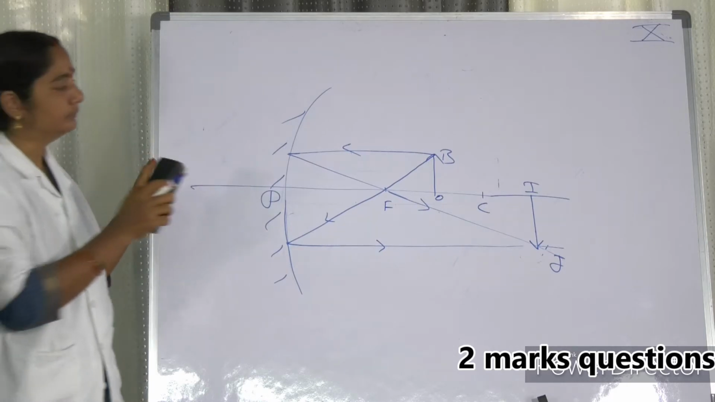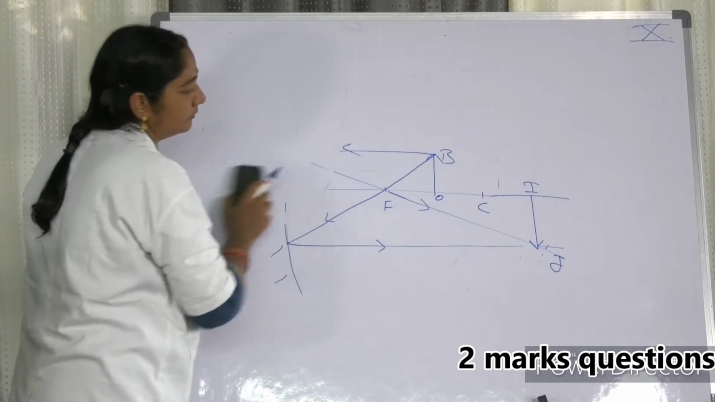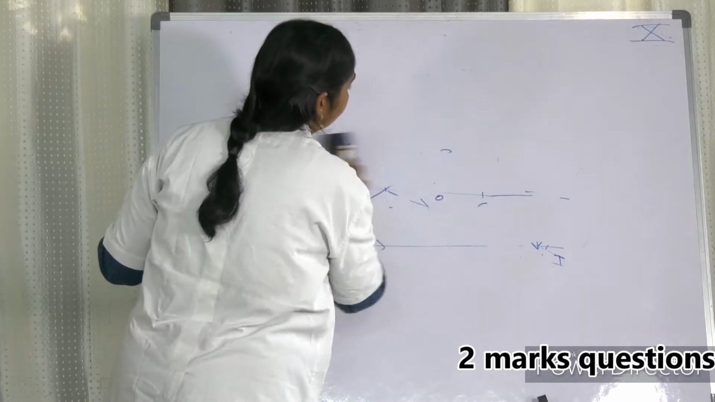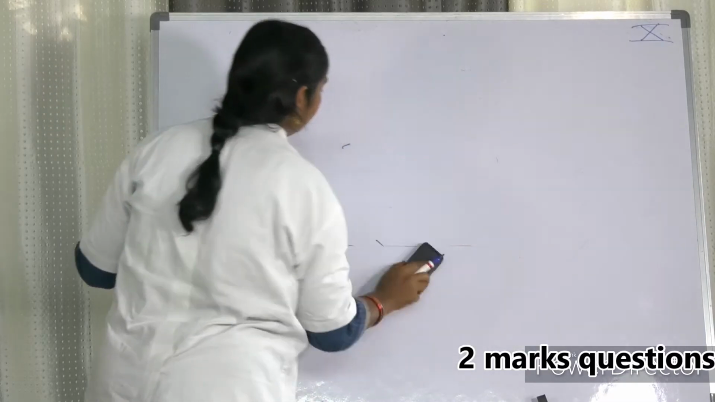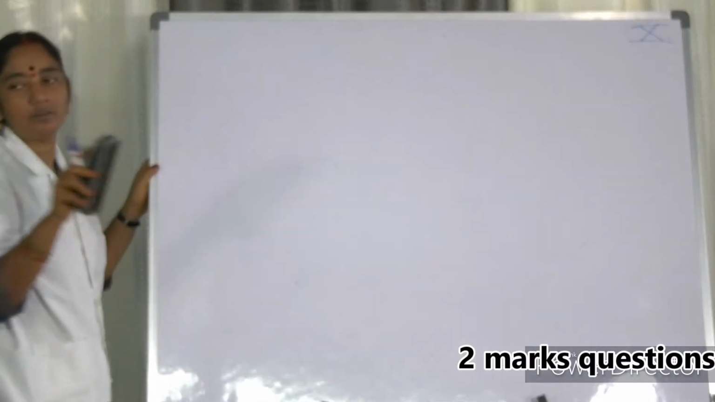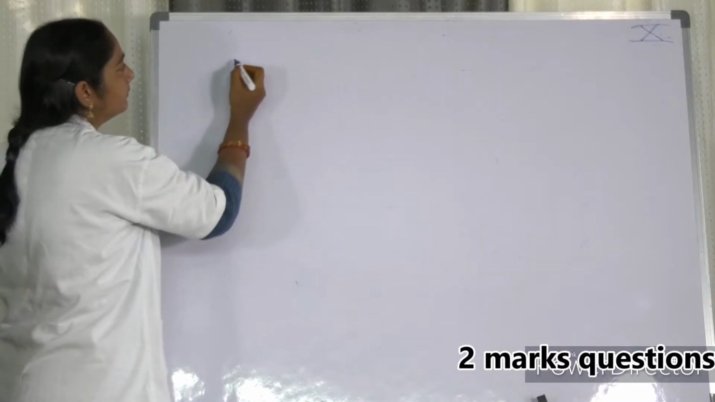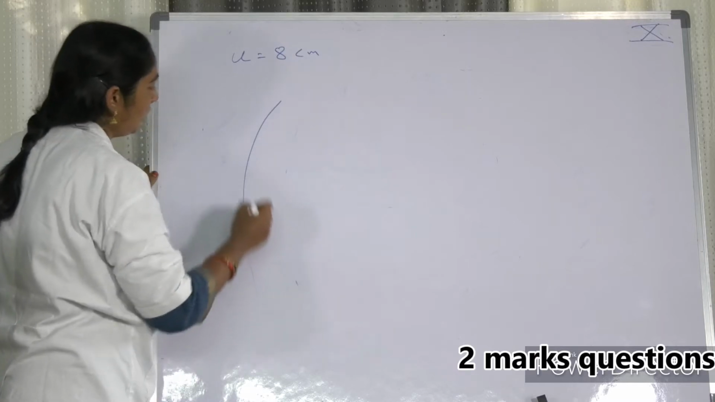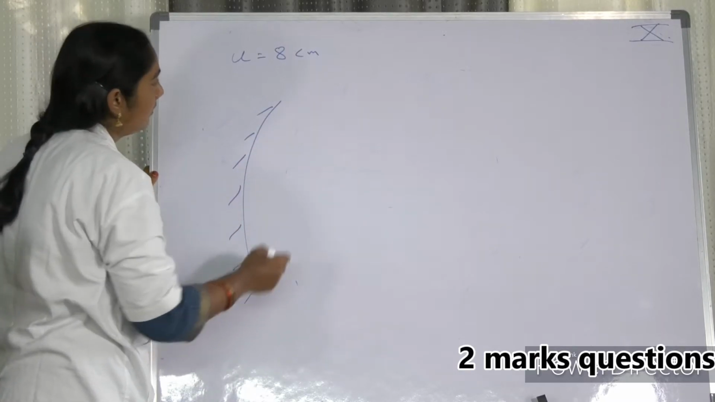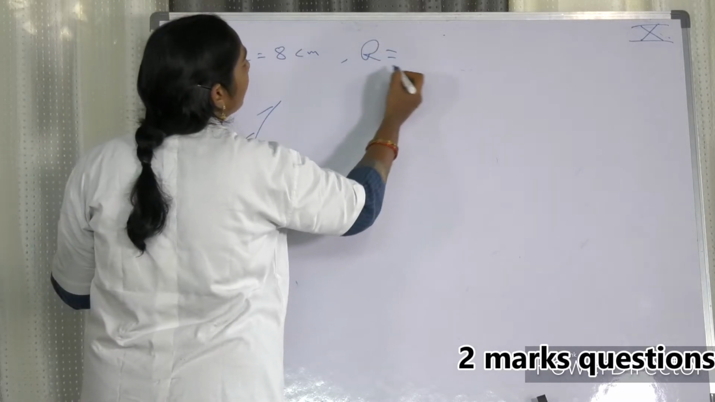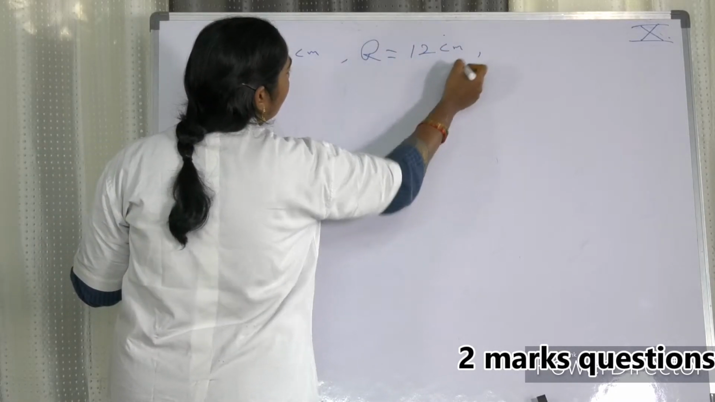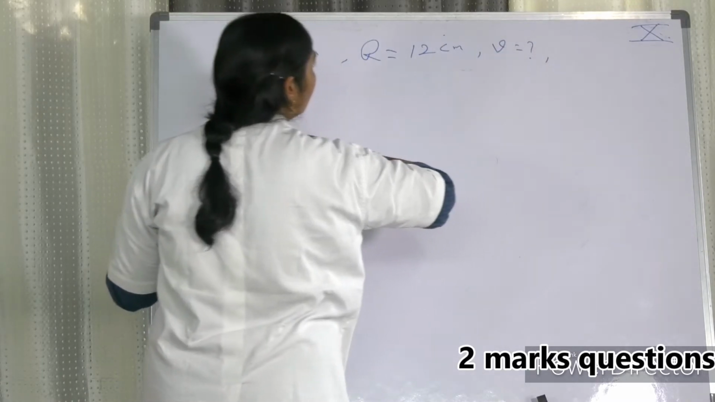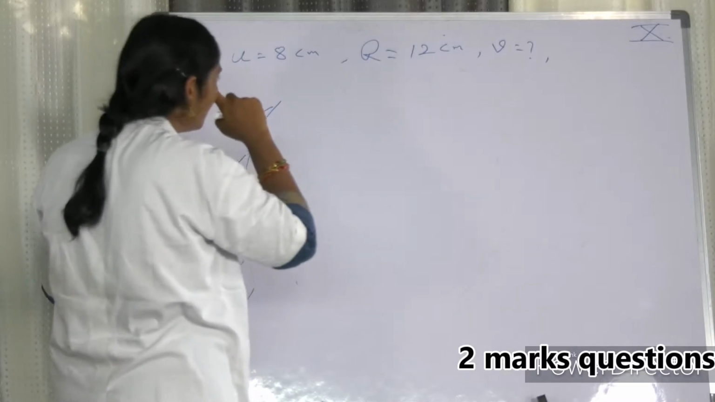Next, sixth question. An object is placed at a distance of 8 centimeters in front of a concave mirror whose radius of curvature is 12 centimeters. Find the image distance and write the characteristics of the image formed.